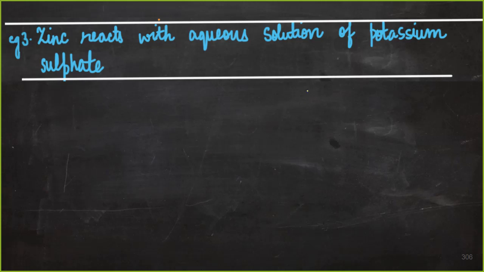Okay, now let's write another equation. So now what is the reaction? We have zinc and zinc is reacting with potassium sulfate solution. Chalo, come up with the answer now. Tell me the equation.